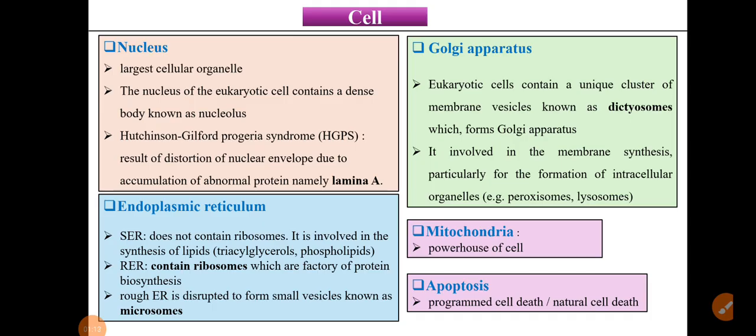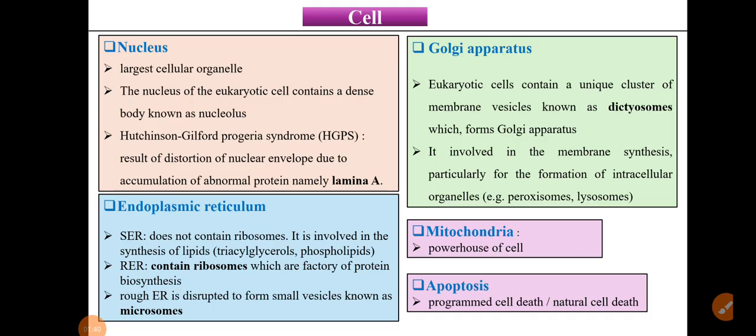Then Hutchinson-Gilford progeria syndrome, right? It is the result of distortion of the nuclear envelope. So whatever the membrane or envelope is there, distortion occurs, and that's why this syndrome occurs, right? And there is accumulation of an abnormal protein, namely lamin A. Where is that protein present? Lamin A is present in the nuclear envelope. Okay, so that is about the nucleus.